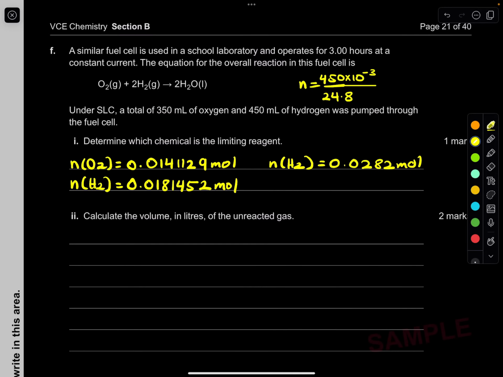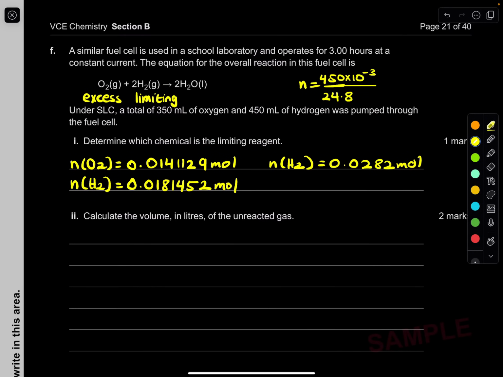Now look at the difference. When we use oxygen gas and calculate how much hydrogen gas we'll be using, we get this much. This is the true one. So what's the difference between them? This one over here is so much higher, meaning that when we used oxygen gas, we got a higher value for the hydrogen gas, meaning that the oxygen gas gives us an excess amount in our calculation. It means that hydrogen must be our limiting.